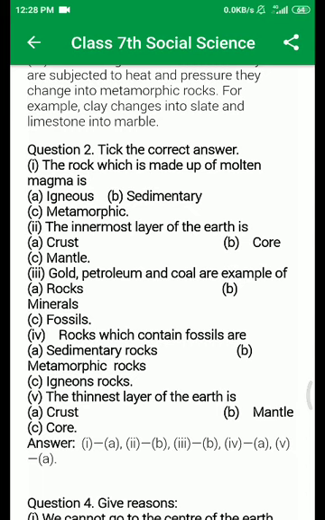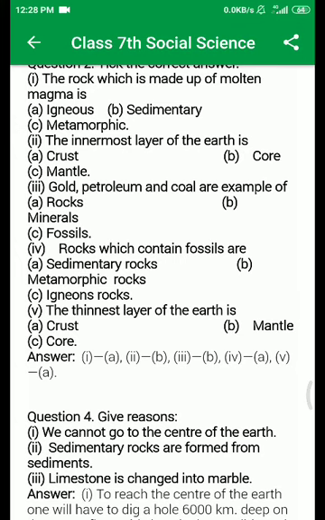Next question, gold, petroleum and coal are examples of rock, mineral, fossil. Obviously it's fossil. Gold, petroleum and coal are examples of fossil. Next, rocks which contain fossils are sedimentary rock, metamorphic rock, igneous rock. And the right answer is sedimentary rock.